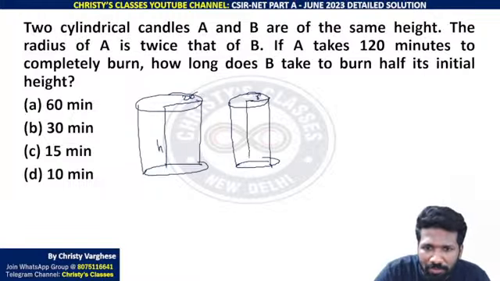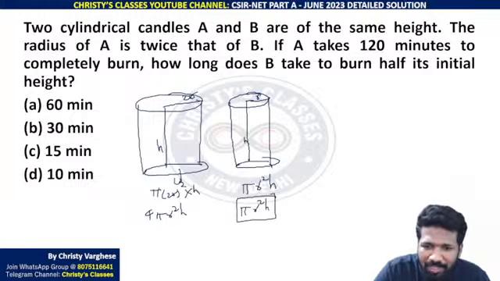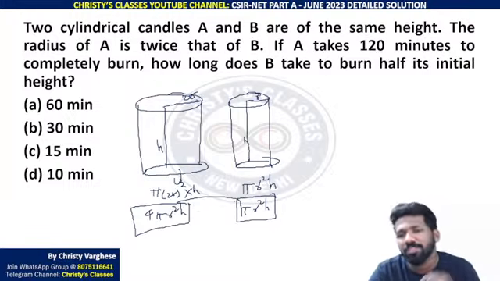हाइट दोनों का सेम h है. That means इसका वॉल्यूम क्या है? पाई रेडियस स्क्वायर h है ना, वॉल्यूम ऑफ अ सिलेंडर. पाई 2R the whole square into h. This is pi r square into h. That is 2r the whole square means 4r square. That is 4 pi r square h होगा. ये pi r square h होगा. मतलब ये वॉल्यूम का 4 गुना है ये वॉल्यूम. This volume 4 times is this volume.